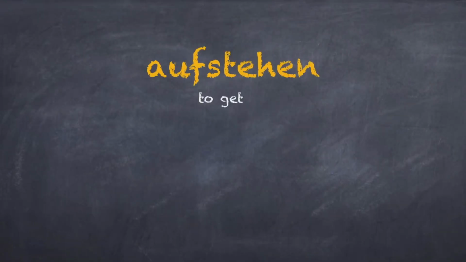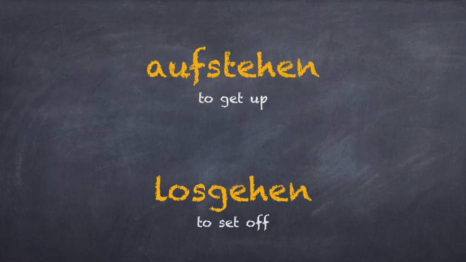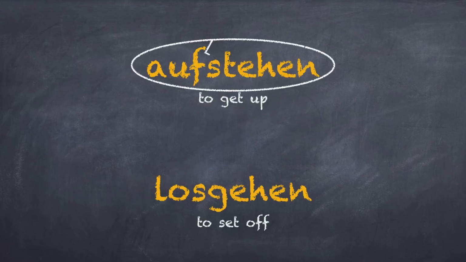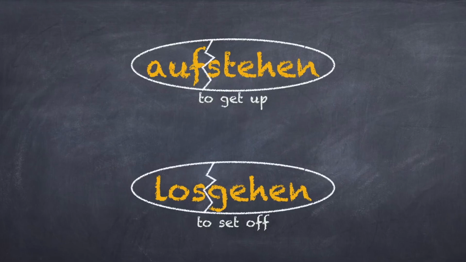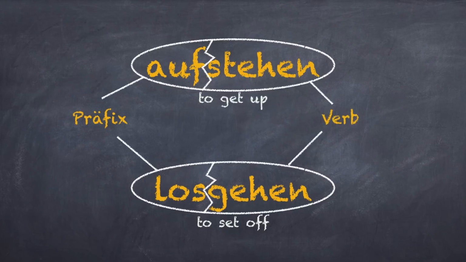So, let's look at two verbs, aufstehen and losgehen. The first verb is made of two elements, auf and stehen, whereas the second verb is made up of los and gehen. In such verbs, auf and los are the prefix of the verb, whereas stehen and gehen are the normal verbs.